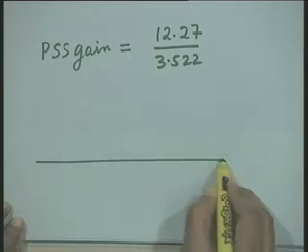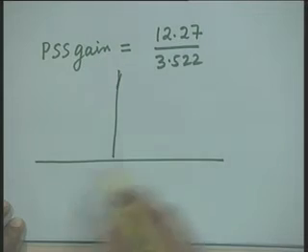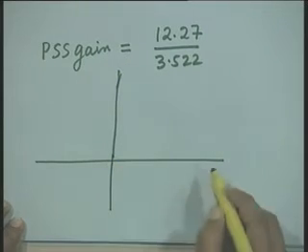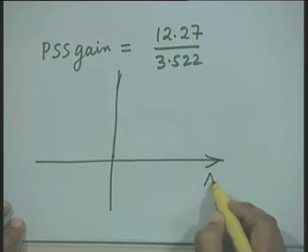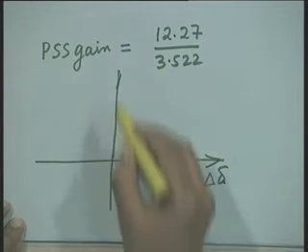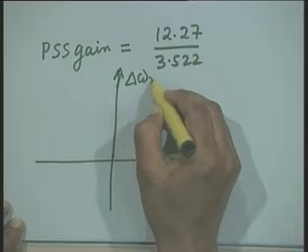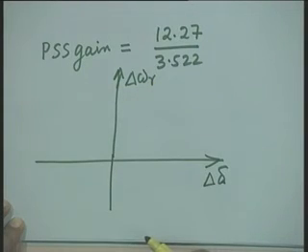Let us look at a plane here. I denote this as delta delta, and delta omega r is along the y axis.